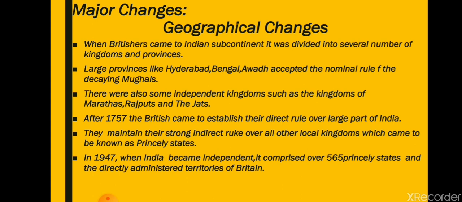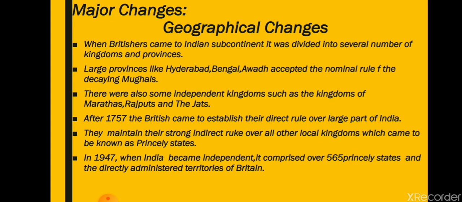They maintained strong indirect rule over all other local kingdoms, which came to be known as princely states. Slowly, they started conquering all other states also.